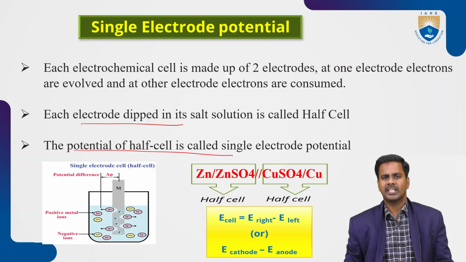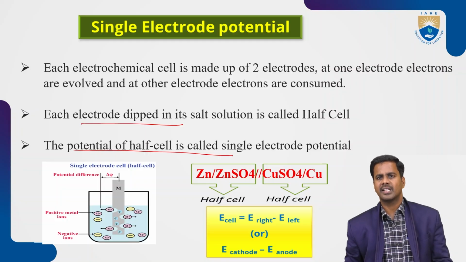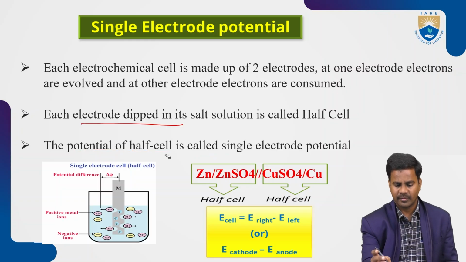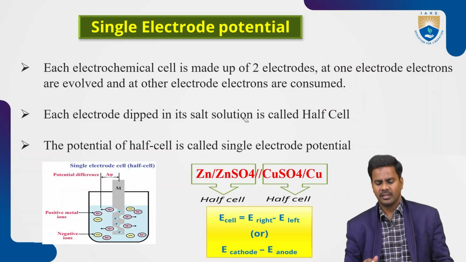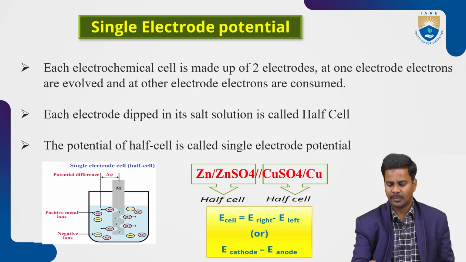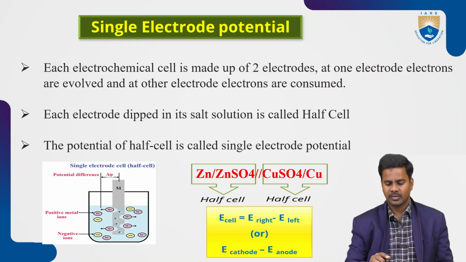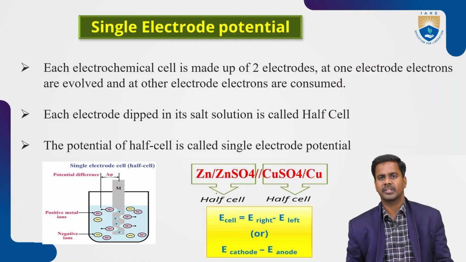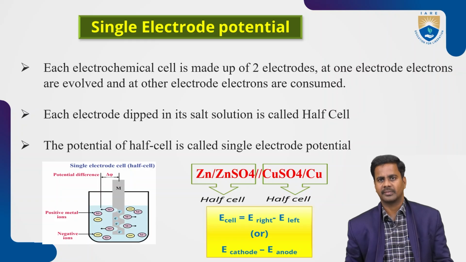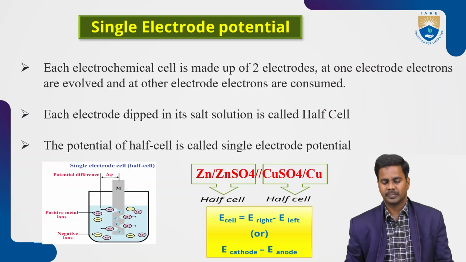Each electrode is dipped in each half cell. Here we can see the ZnSO4, salt bridge, copper sulfate and copper. ZnSO4 and zinc is one half cell, and CuSO4 and copper is the other half cell. So this is the cell representation.